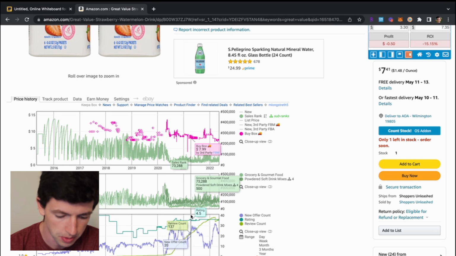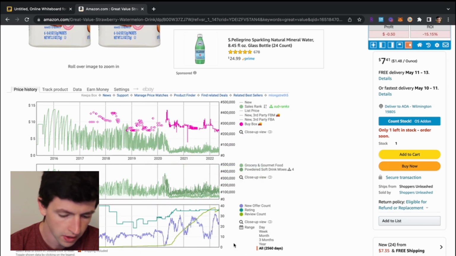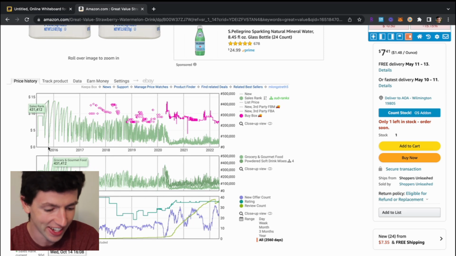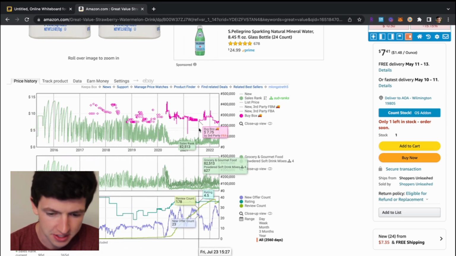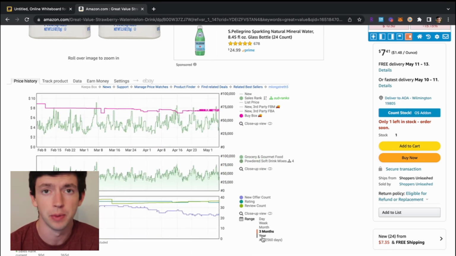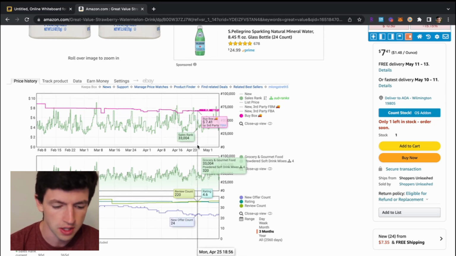We can see here a bunch of people bought it in April, and then they sold through, and then actually maybe they were able to find it really good again like that. We can see this dates back 2,500 days, so all the way back in like 2016, 2015. That kind of stuff, pretty cool. We can see all that data over time. I like to focus on just 3 months, and if it's something I'm going to be buying more of, definitely a year-long time frame, as well as we can see the price history, demand, supply.